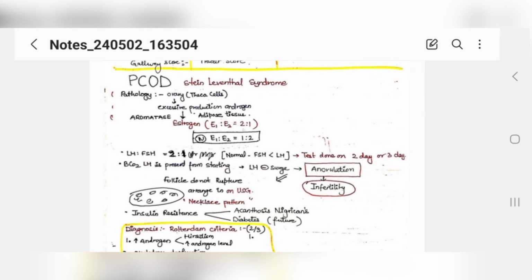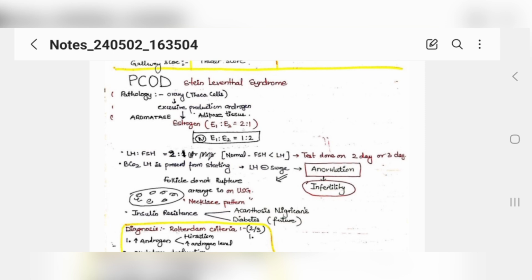Your theca cells produce androgens, which go to your granulosa cells, which convert these androgens to estrogens. So when your ovary has theca cells producing excessive androgens, not the normal level, and these androgens are converting into excessive estrogens, the female is in a hyperestrogenic condition.